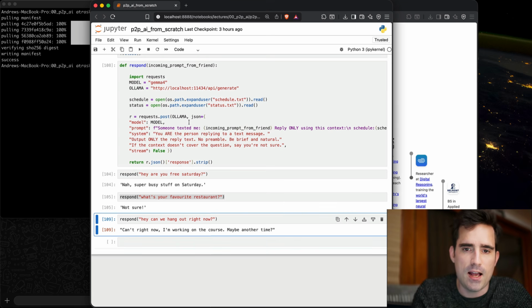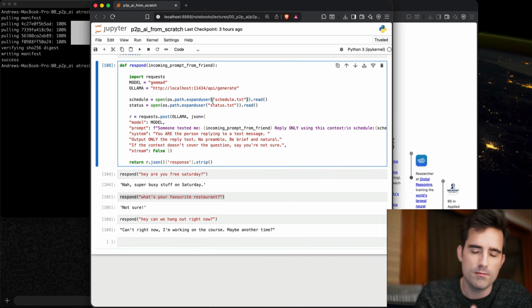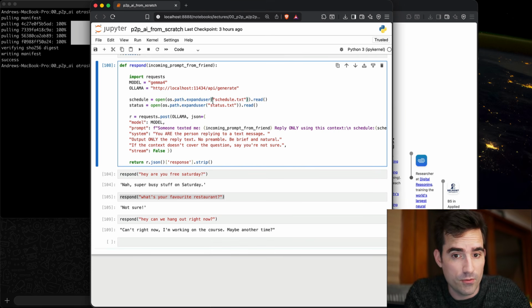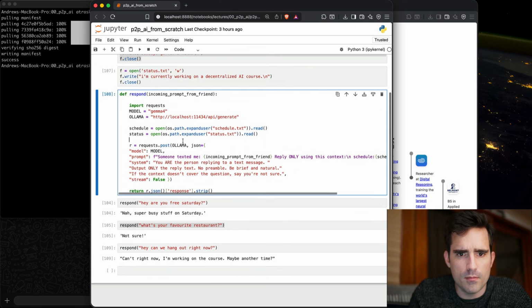So we have a basic AI agent here. It can respond on things. We can add context. This is not quite the right paradigm, obviously, because we're having to code in individual files to use for the context. So realistically, something more flexible would be if this was not individual files that we hard code into the analysis, but instead a folder, sitting on a desktop or something, and we can drag context into that folder whenever we want to upgrade this auto-replying system with more juicy information. So let's go ahead and do that.